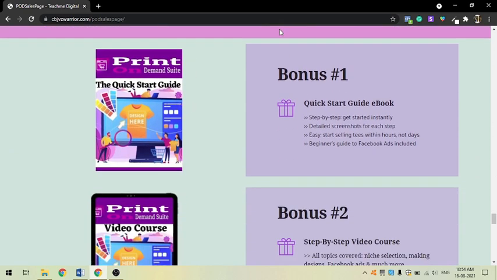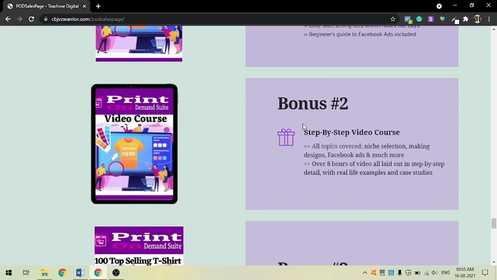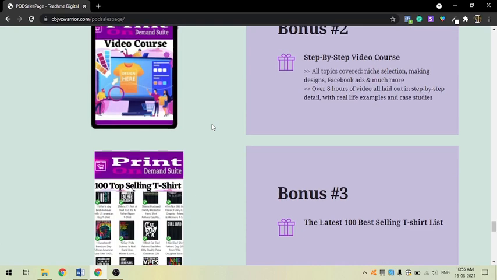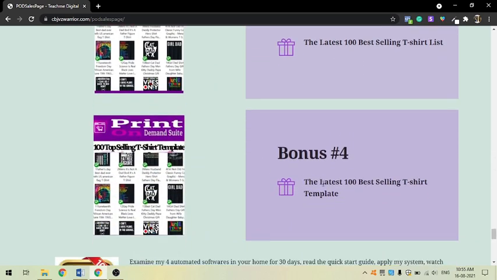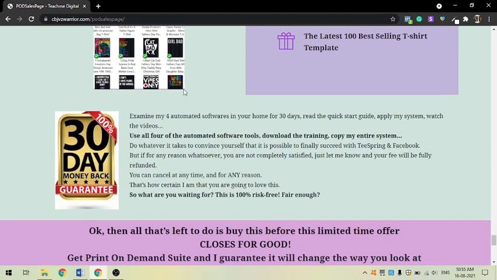Buy it now and you will also receive these time limited profit boosting bonuses. What are the bonuses? Bonus number 1 is a quick start guidebook on how to start with the T-shirt business. Bonus 2 is the step-by-step video course, on how you do it and how you make a T-shirt. Bonus 3 is the latest 100 best selling T-shirt list. Bonus 4 is the latest 100 best selling T-shirt templates. Then they give you a 30-day money back guarantee.